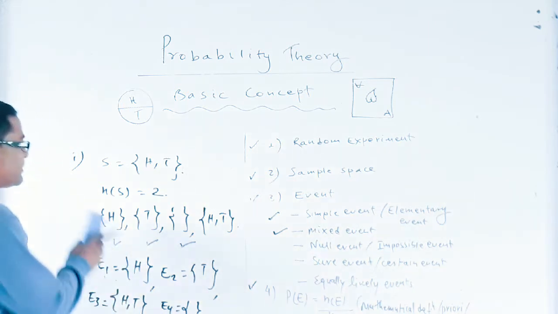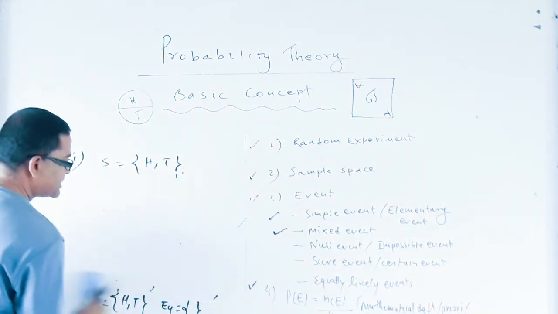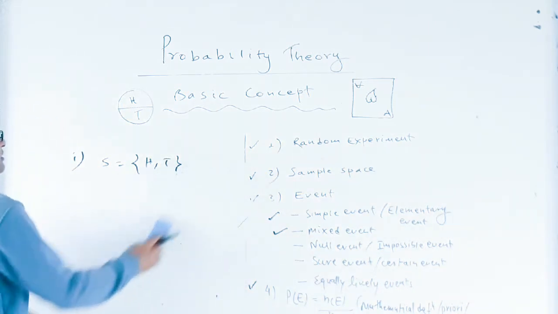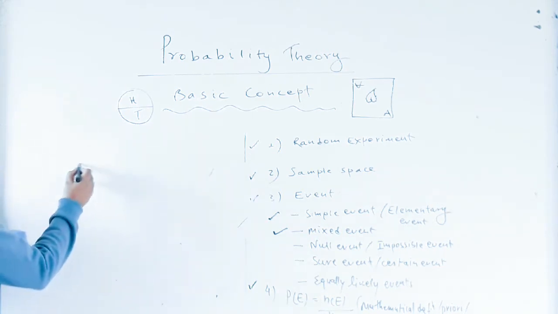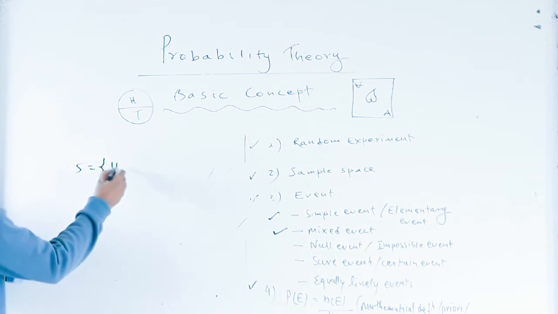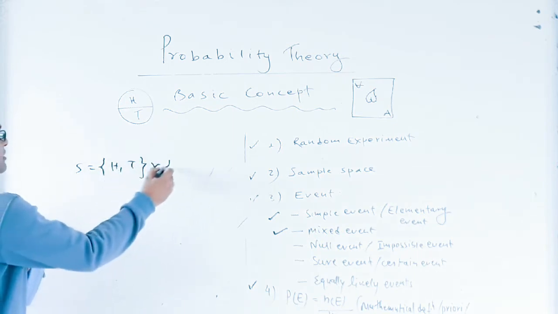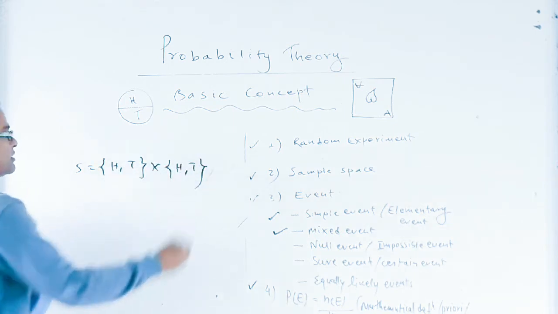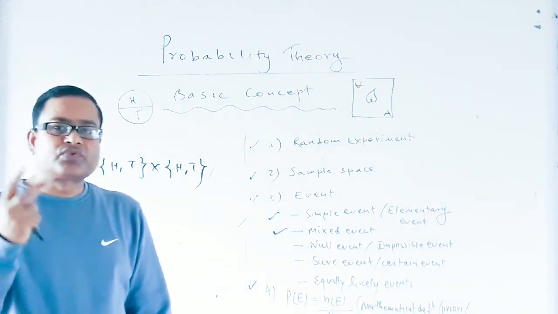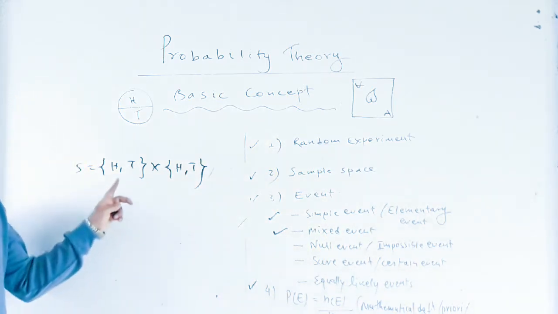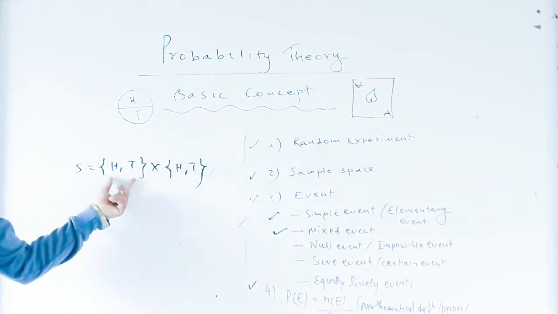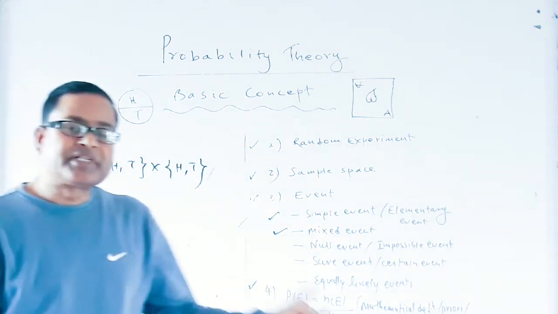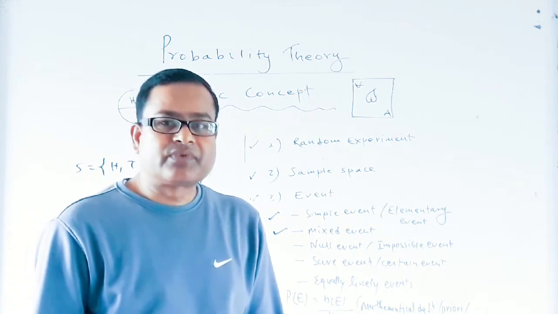Dear students, when we toss two coins, then the sample space is the combination of the sample space of the first coin and the second coin.